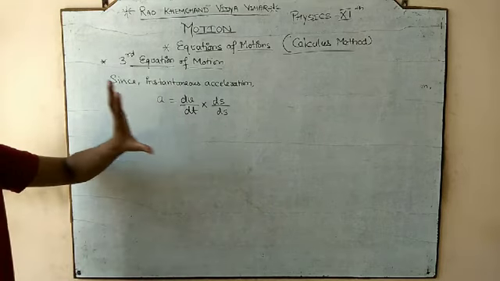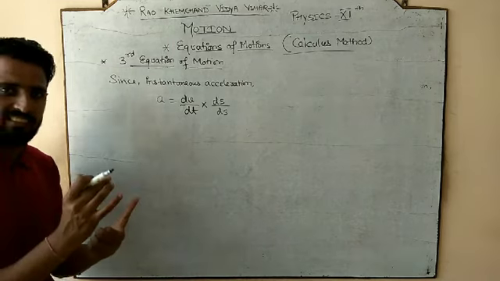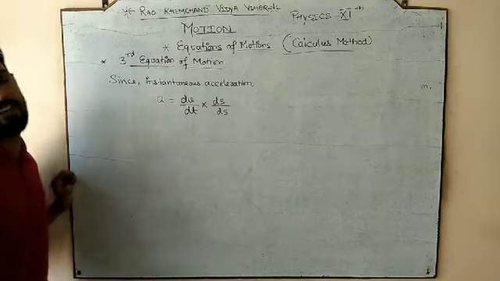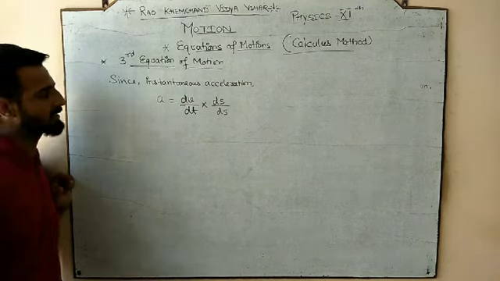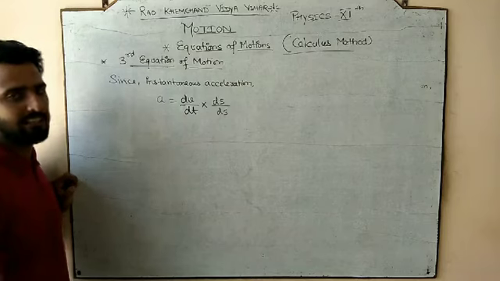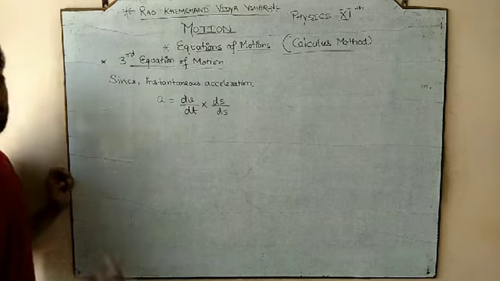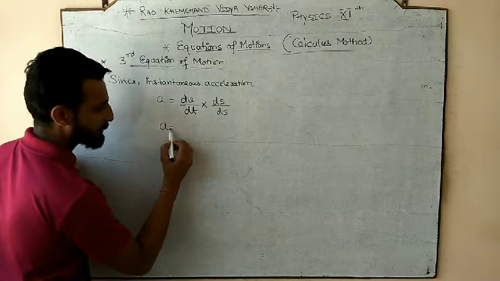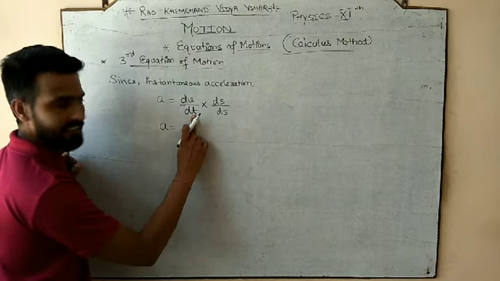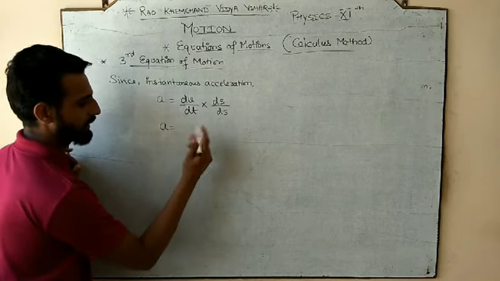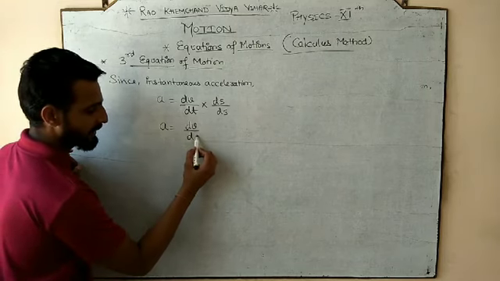We are using the definition of instantaneous acceleration, but the extra thing we are doing in this step is multiplying and dividing with ds. And as I told you, if we do the same operation, multiply and divide both things at the same time by the same thing, there will be no effect on the equality. But why are we doing this? Check this out. So a, in the denominator we have ds and dt. So replace the position of both of them. So what we have, dv by ds.